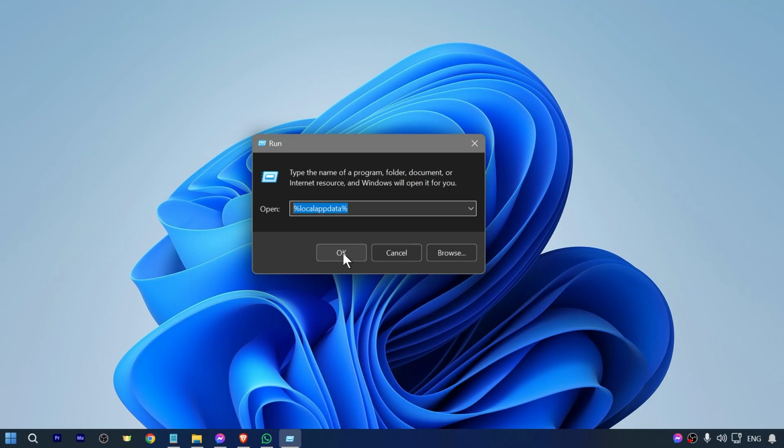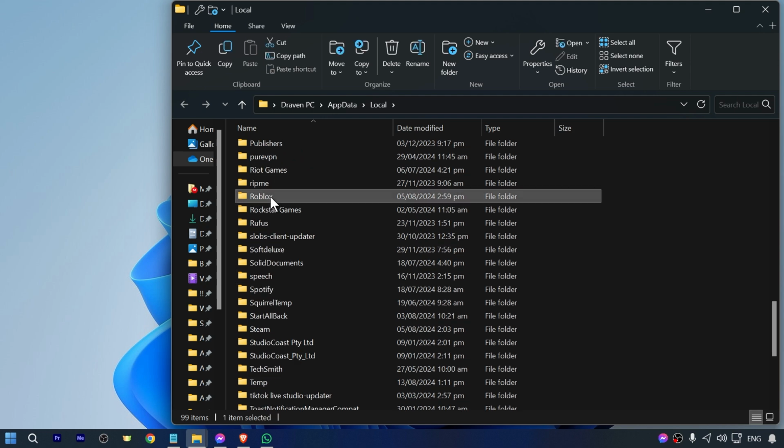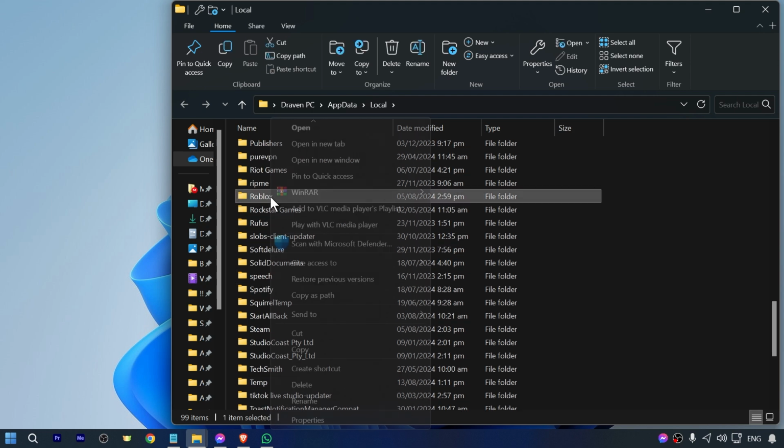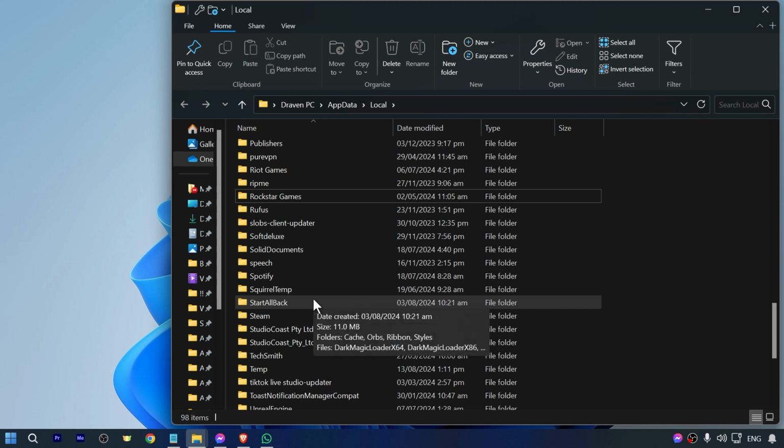After doing so, go ahead and hit OK, and then I want you to go ahead and look for the Roblox folder, which is this one right here. I want you to right click and then press the delete button, just like so. Don't worry, it's just cache, so it's not going to affect your Roblox app in any way. But we are still going to do more things.